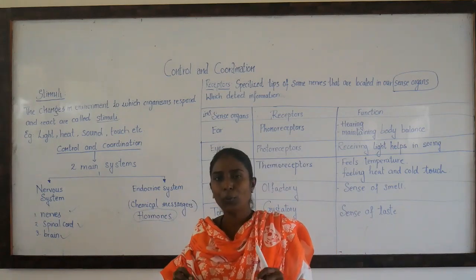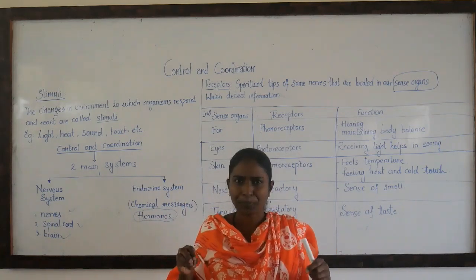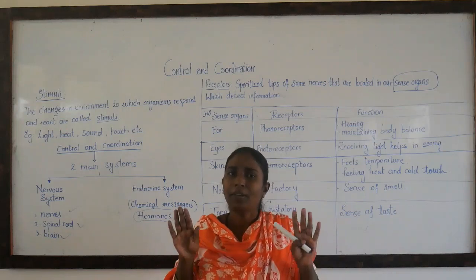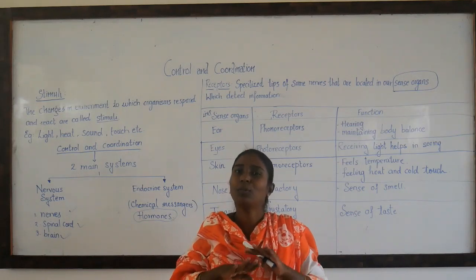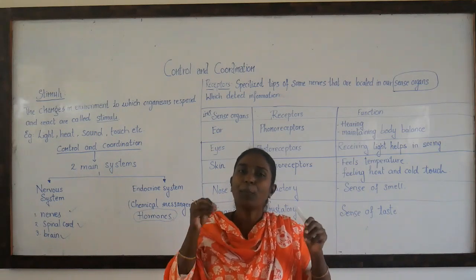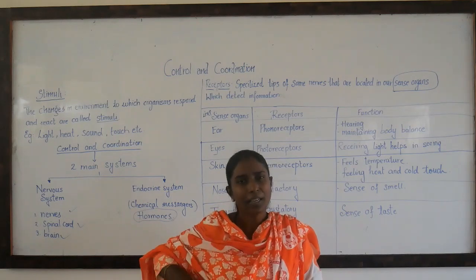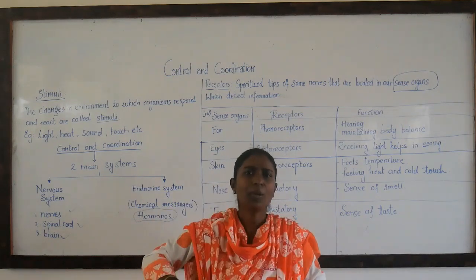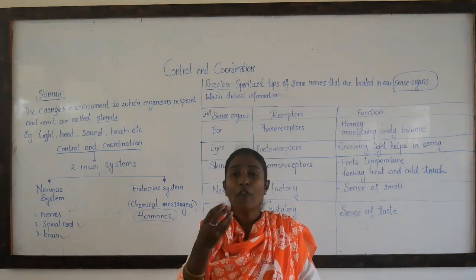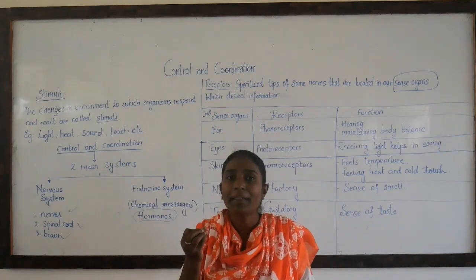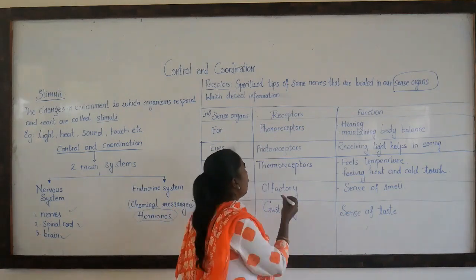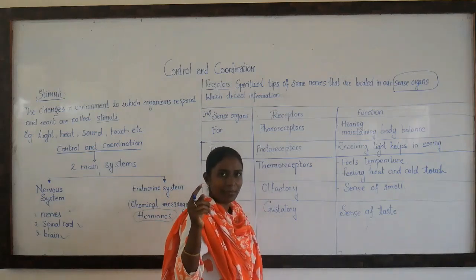Now, in the daylight you can see things. If I put you in a dark room, the word dark refers to there being no light. Can you see things, children? No, you cannot see, because photoreceptors require light. Photo means light, not clicking, remember children.